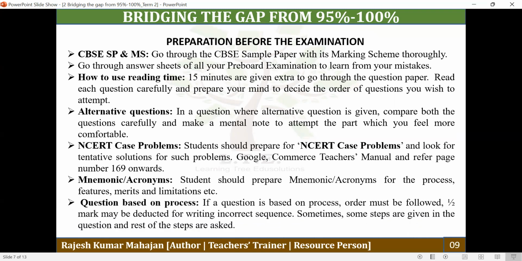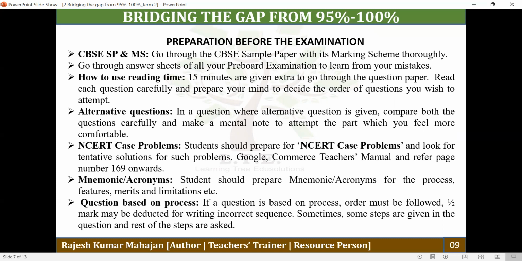Questions based on process. If a question is asked based on a process, then the process must be followed. And if you write the points in a wrong order, then half may be deducted. So be very much cautious about the sequence of the steps.